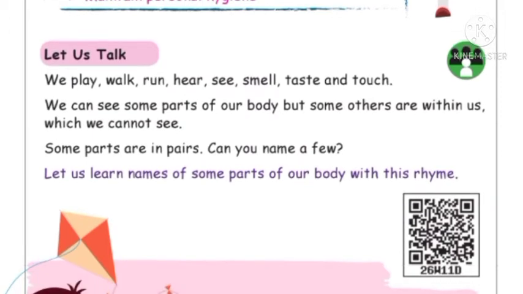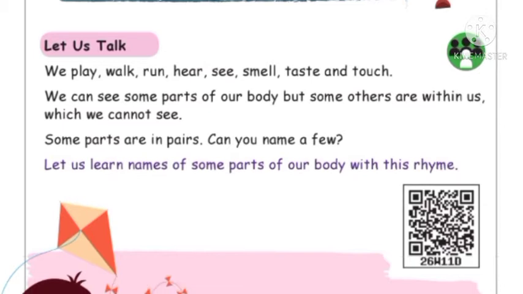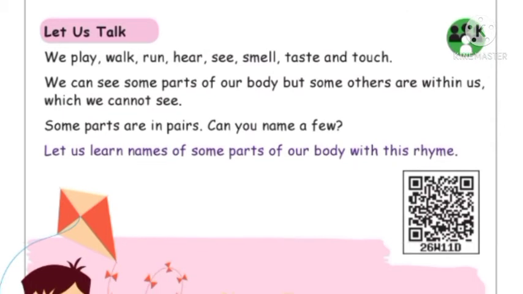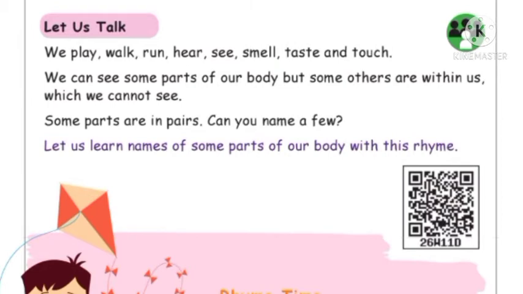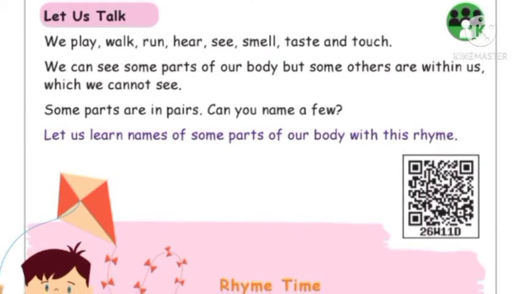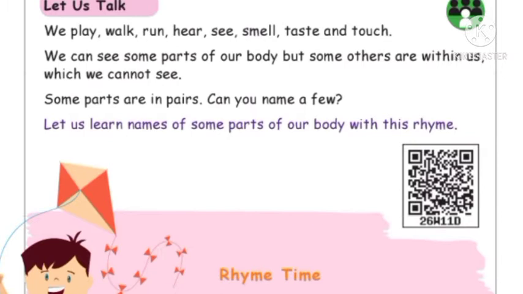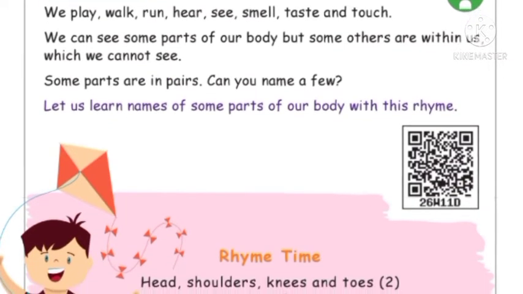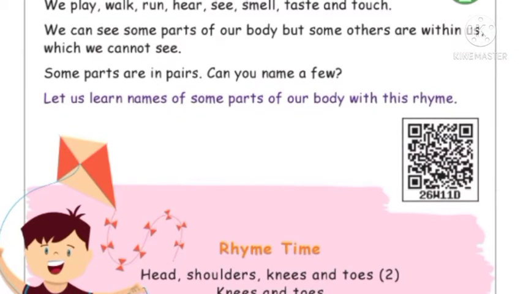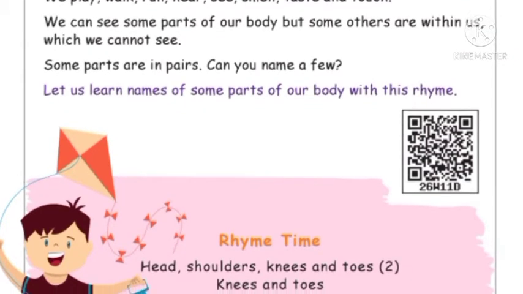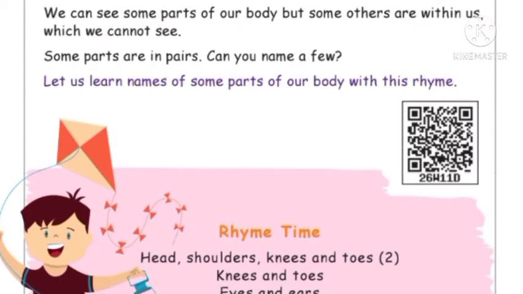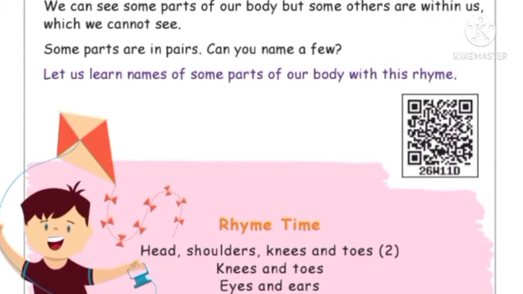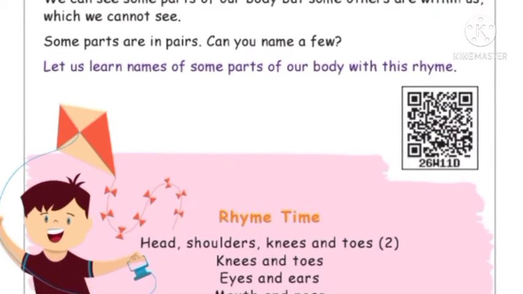Yes, so the parts of the body which we can see and touch are called external parts of the body, and the parts of the body which we cannot see and cannot touch are internal parts of the body. Okay, tell me the internal parts of the body which we cannot see. That is heart, kidneys, lungs, stomach, intestine, brain. These are all the parts which are inside our body.